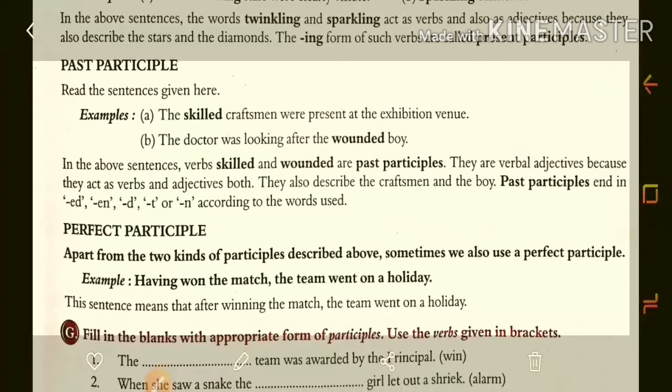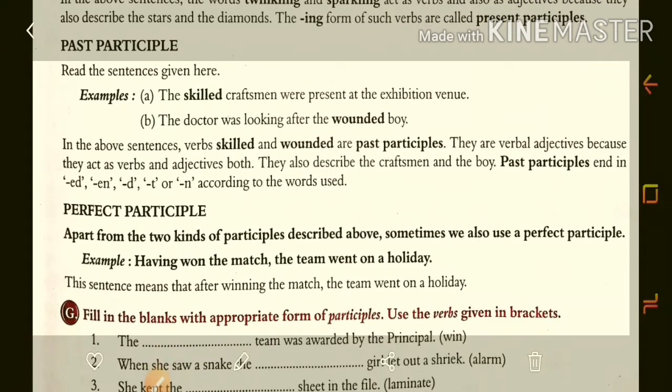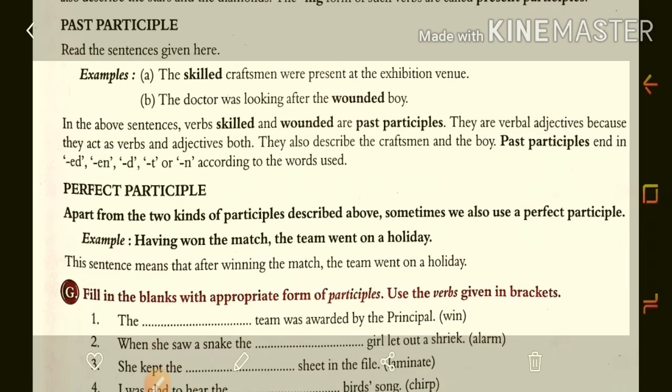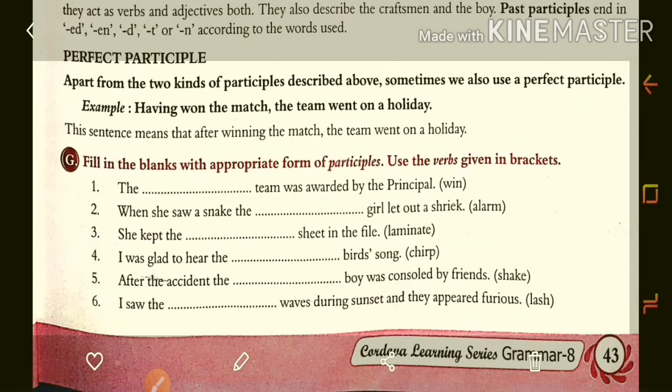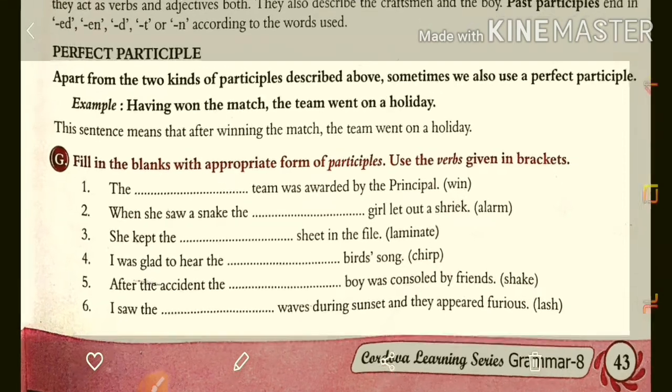Apart from the two kinds of participle described above, sometimes we also use a perfect participle. Having won the match, the team went on holiday. Means here in this sentence, after winning the match, the team went on holiday. Two actions happen here: before the other action, one action happens. So in these sentences we are using a participle like having. So having is the perfect participle. Have, has, these helping verbs we use in the present perfect tense.